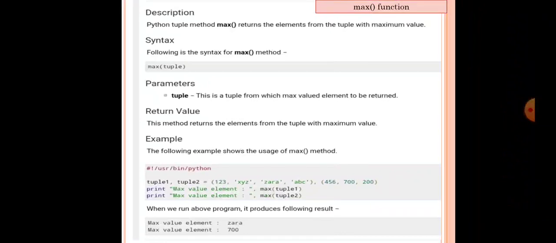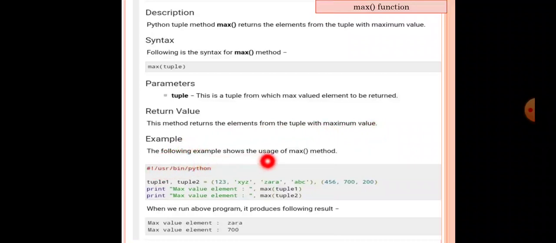Next is the max function. Python tuple method max returns the element from the tuple with the maximum value. Okay, so syntax: following is the syntax for max method, max in bracket tuple. Parameters: tuple, this is a tuple from which the max value element is to be returned. The return value is: this method returns the element from the tuple with maximum value.